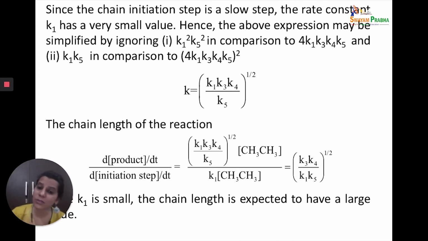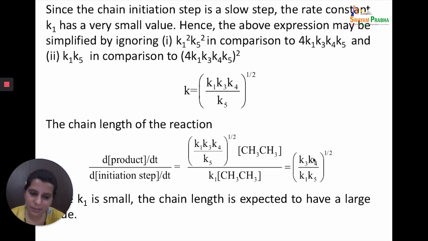Now I can also get the value of chain length. Now we knew how we define the chain length: d[product]/dt upon d[initiation step]/dt. So you have the value of d[product]/dt and you have the value of the initiation step. In the initiation step, the first step, the reactant was ethane and the rate constant was K1. So K1 into [ethane], and you get this term.